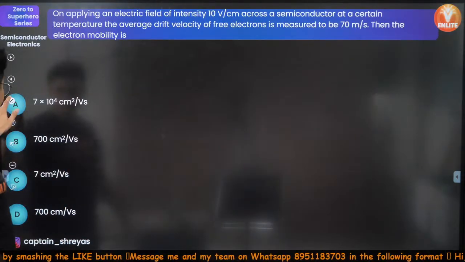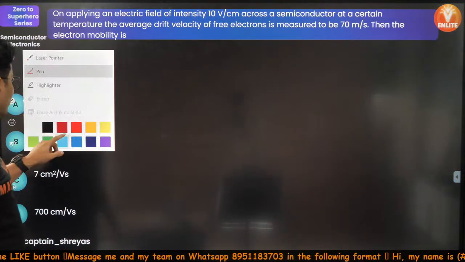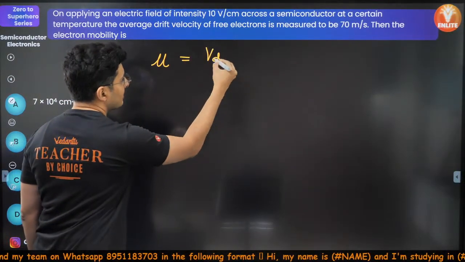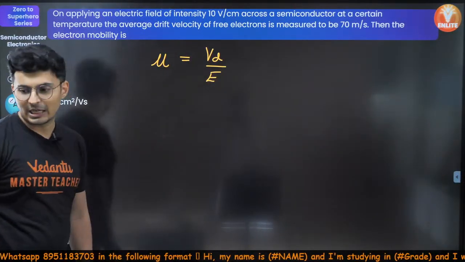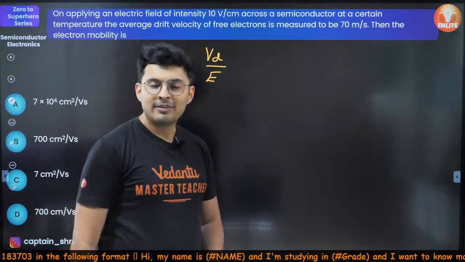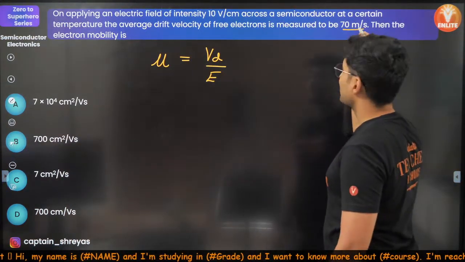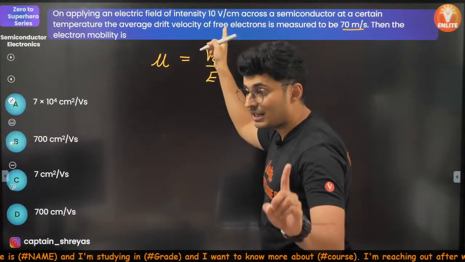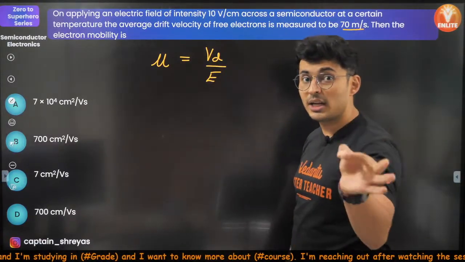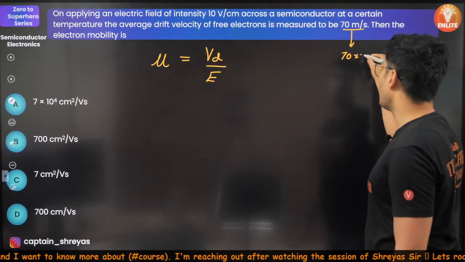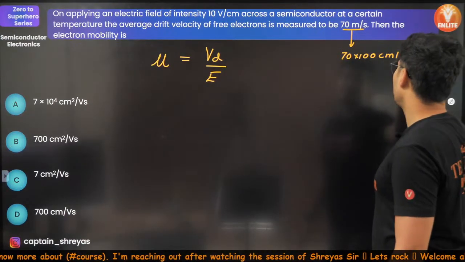Come on my warriors, figure this out. What is the formula for electron mobility? The electron mobility formula is the drift speed upon the electric field. Be careful, this is in meters per second, this is in volt per centimeter. So you need to convert the meter into centimeter. So 70 meters per second will be 70 into 100 centimeters per second.